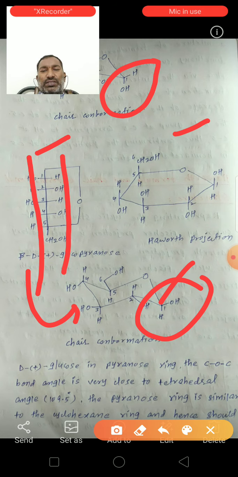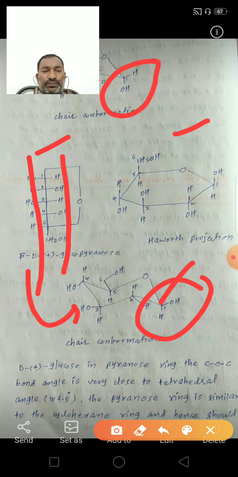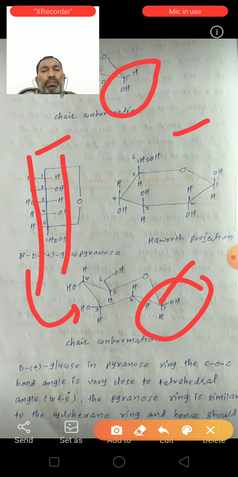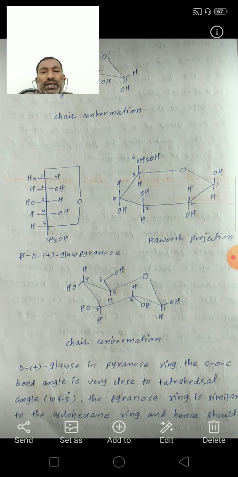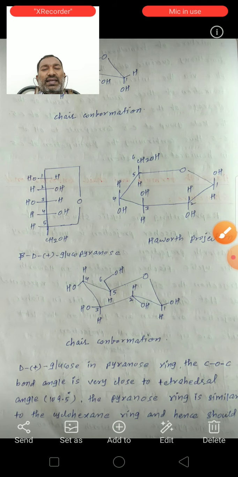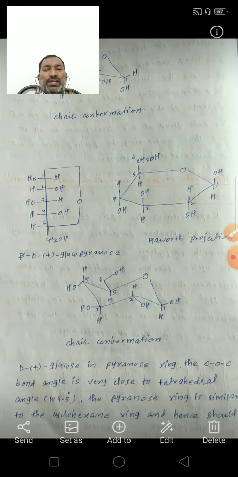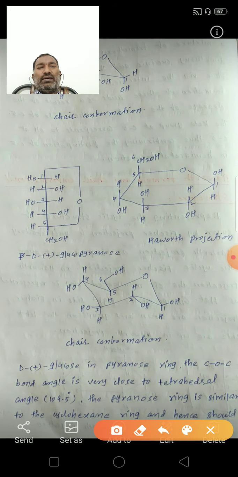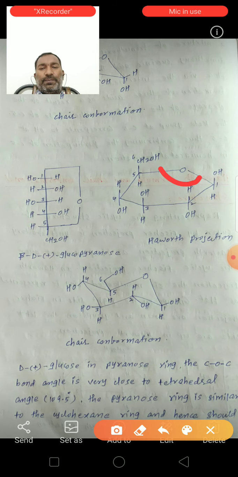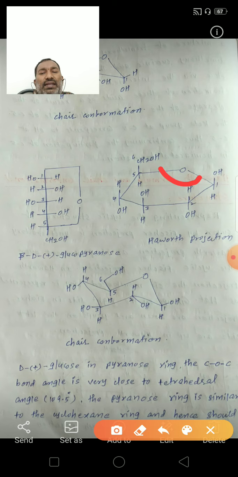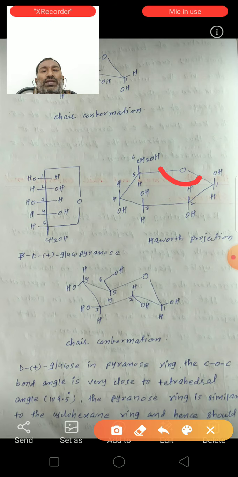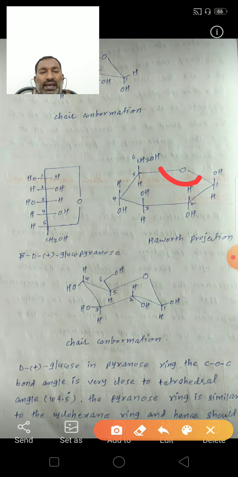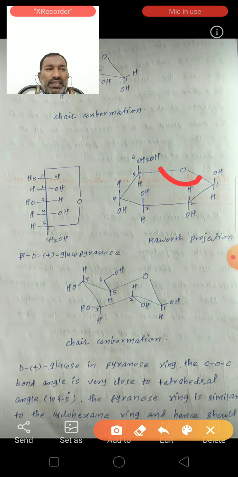So D plus glucose in the pyranose ring: the carbon-oxygen-carbon bond angle is very close to the tetrahedral bond angle. That means 109.5 degrees. The COC bond angle is very close to the tetrahedral angle. The pyranose ring is similar to the cyclohexane ring, hence it should exist in the chair conformation.